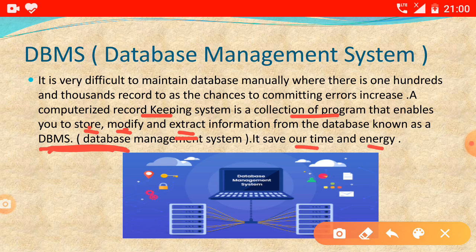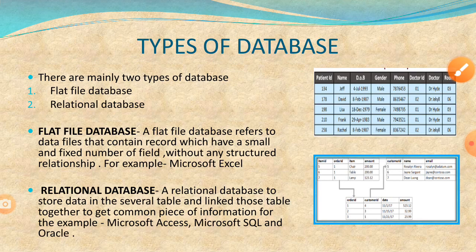Two things we have to learn: what is the full form of DBMS, and what is the work of DBMS. DBMS is Database Management System, and it is a collection of programs where we can store, modify and extract the information. It is a computerized record keeping system.